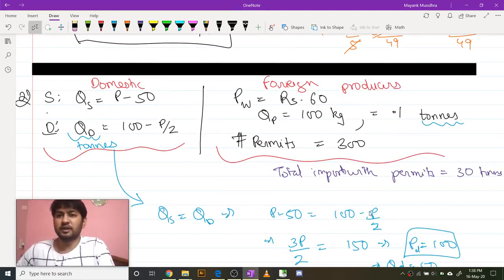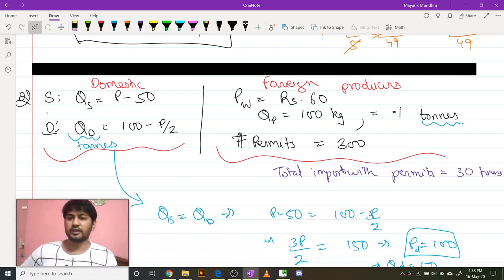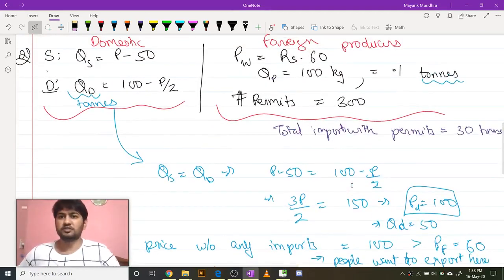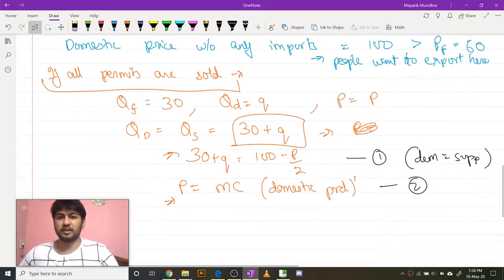So this is your supply function. Since the domestic industry is a competitive industry, you know that the supply curve will follow the marginal cost equation.